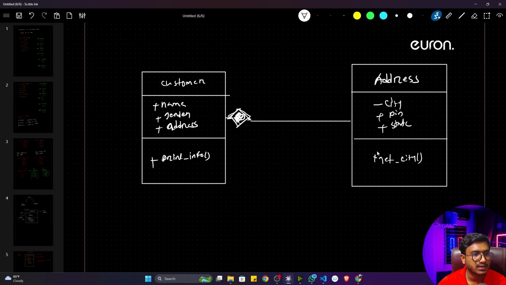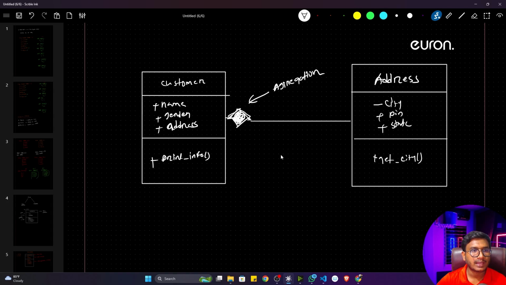So whenever you see this kind of diamond shape, that means you are performing something called aggregation. That means the customer class owns the address class. Whoever has this particular diamond, that means this class owns the other class. This is the idea you have to always remember.